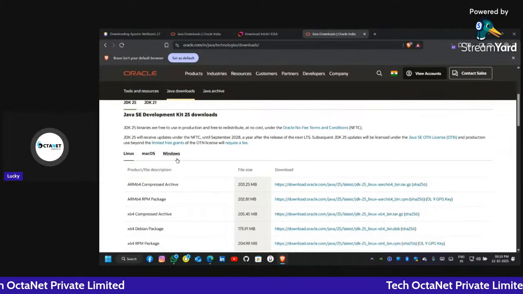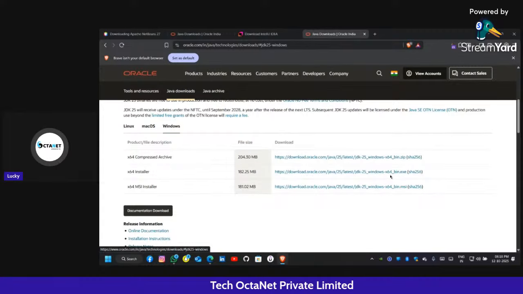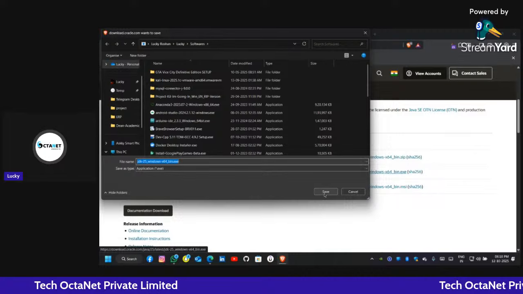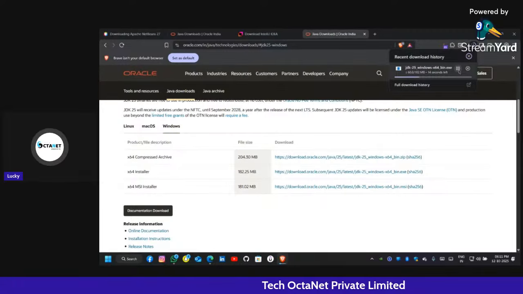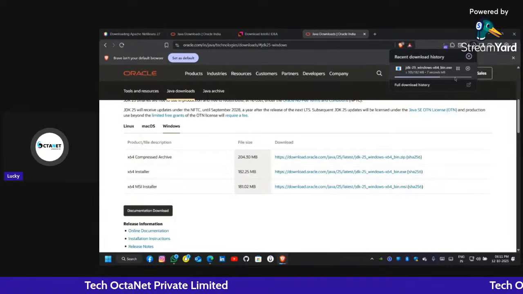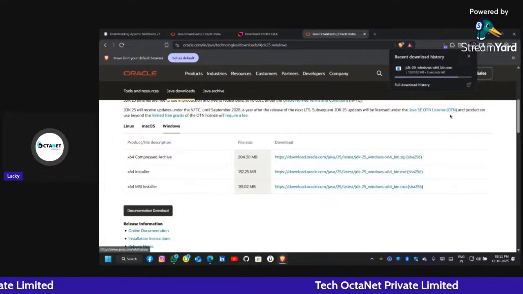So according to our distribution, mine is Windows, so we can download from here. Here is the exe file, we can click it, and now we have to save it. Then it will start downloading here. After downloading, we have to click the next button to save it. It means just download it, and students, I expect you to download it with me, and it will be better if you already have it.